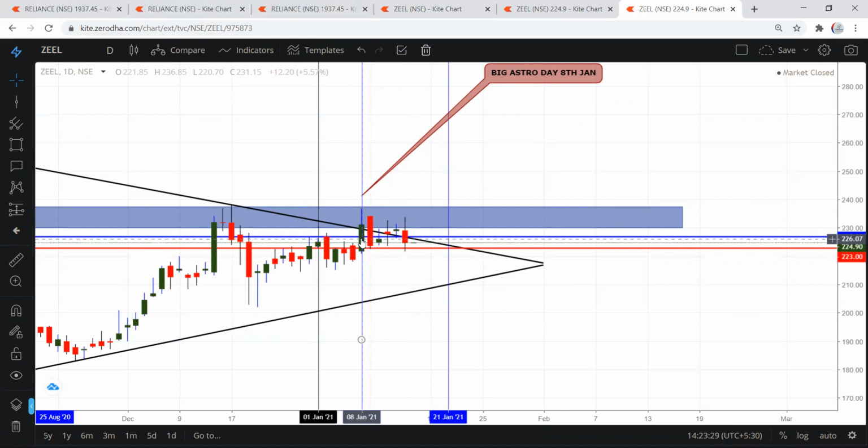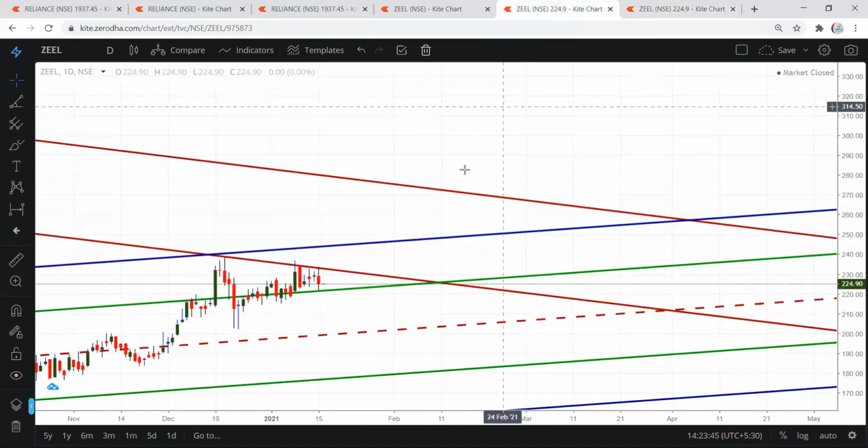The same targets apply here also. Once it breaks above 237, like HPCL, the targets are 254, 297 and 333, and the stop loss is 223, which is only 3 rupees.